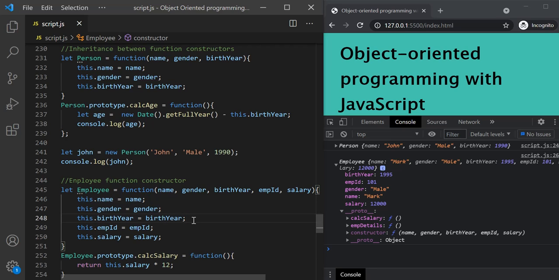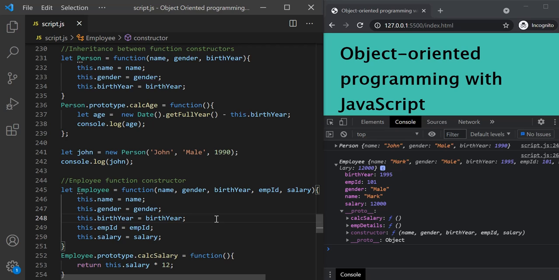And the other problem is, let's say in future, we also want to have city and country property for person. In that case, we will have to add it for the person constructor as well as for the employee constructor, because an employee is also a person. So we will also want to have those properties for employee objects, right?